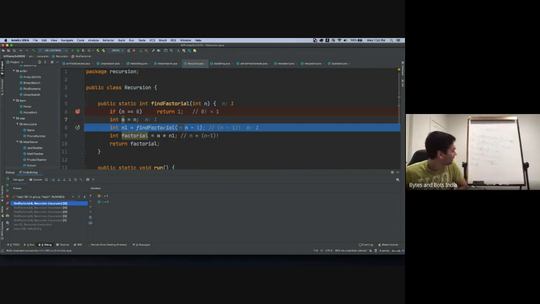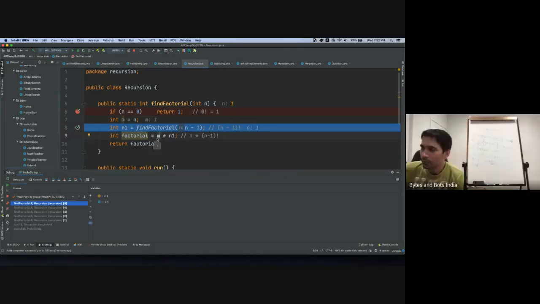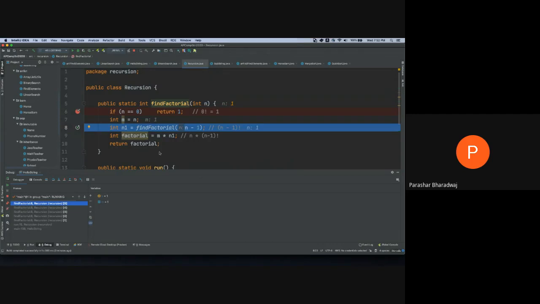Did it help? Or am I just going in circles now? I get how it saves the values, but I still don't get how it remembers to multiply. For example, 5. How does it remember to multiply 5, then 4, then 3, then 2, then 1? So it does a multiplication here, right? So it will not go to the next step unless the method has returned. Yeah, but then how does it store the 5 times 4 somewhere? Like, does it store 20 somewhere?